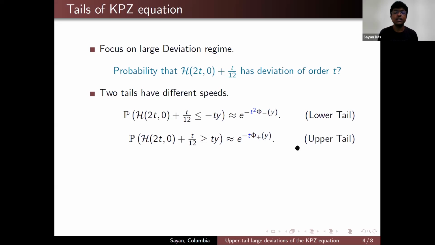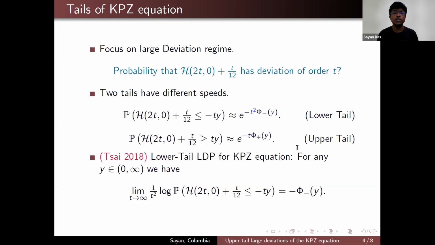These are all approximate. So in 2018, Li-Cheng Tsai was able to prove the lower tail large deviation principle for the KPZ equation. He essentially shows that when you take the logarithm of the probability and divide it by t squared, then this limit exists, and it is given by some function phi minus.